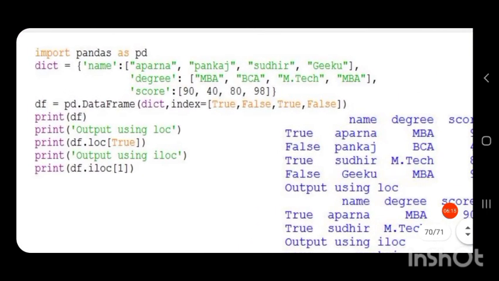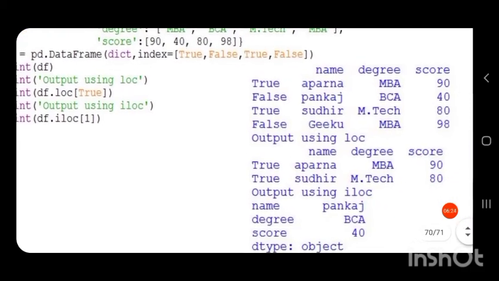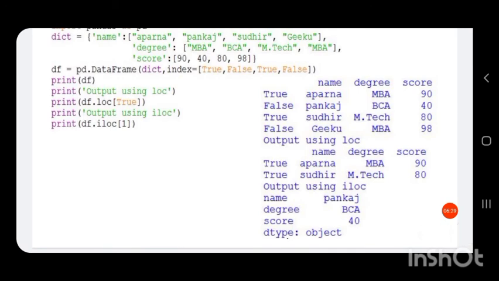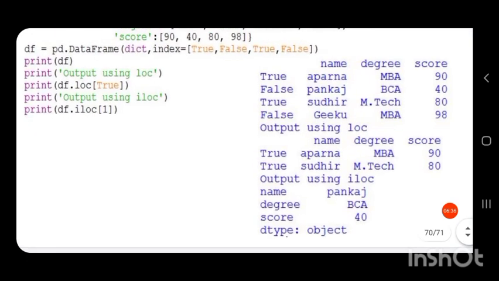There is another method of retrieval, using iloc, that is, using the row position. This can be done as print(df.iloc[1]). Using iloc, you can see the output obtained is the row with index position 1. The first row has position 0 and the second row has position 1.